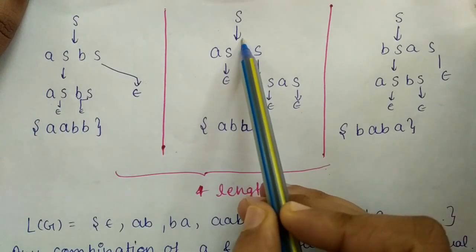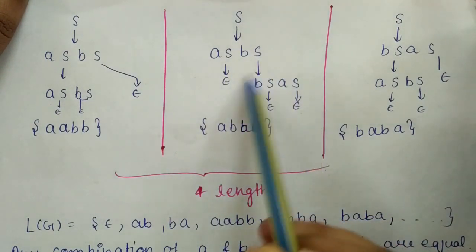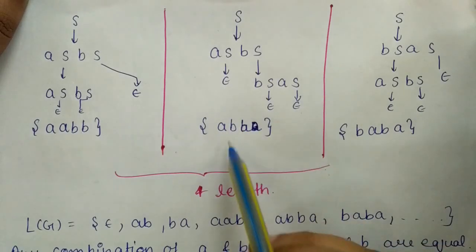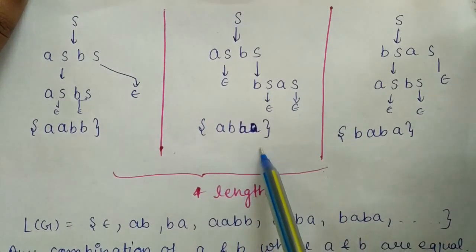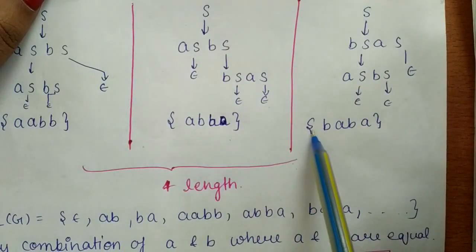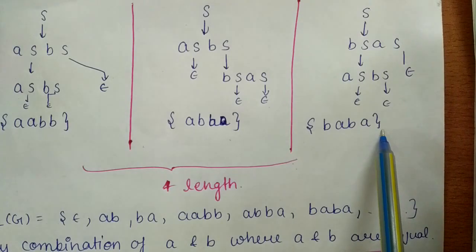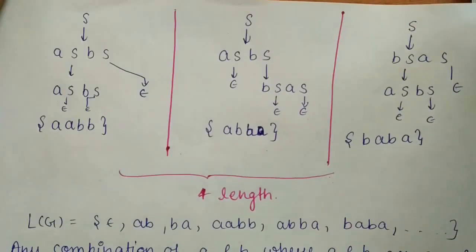Okay, then now if you replace this by epsilon and you make a replacement like this, it will generate ab then ba. Okay, now if you make a replacement like this, it is generating a string ba. Now you can generate more number of four length strings.